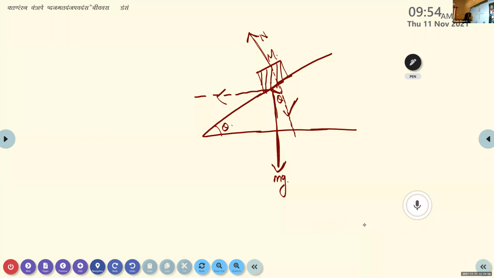So to balance the object, we resolve the force due to the weight into two components, a horizontal component and a vertical component. The vertical component is taken as F cos theta, because the component nearer to theta should be the cos theta component, and the other one is F sin theta.